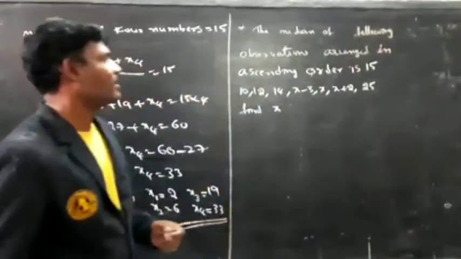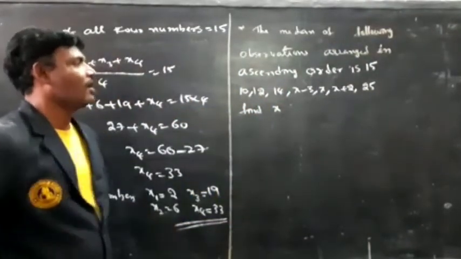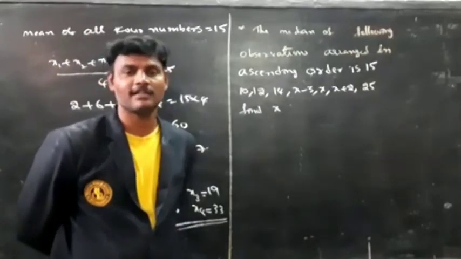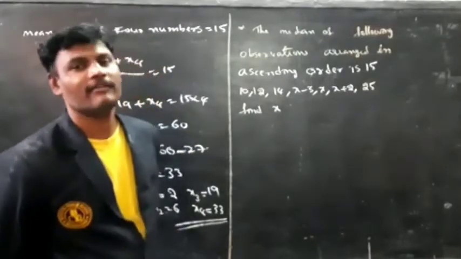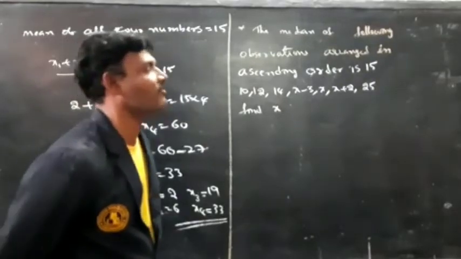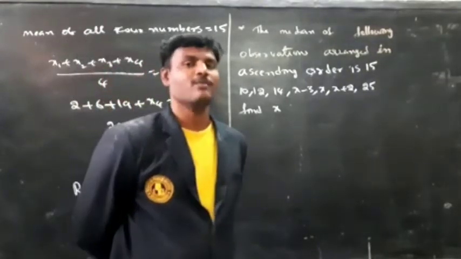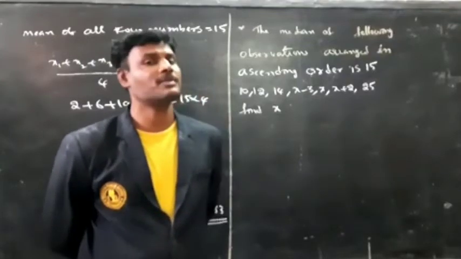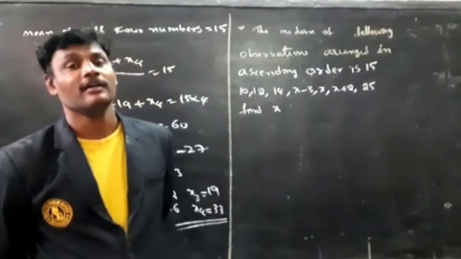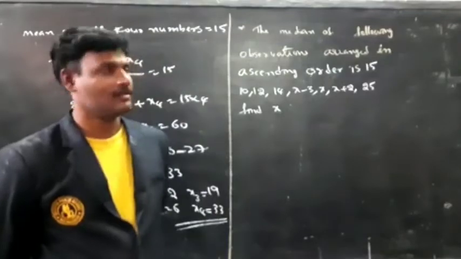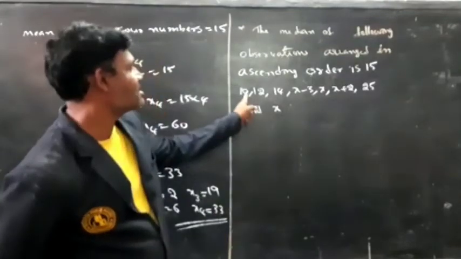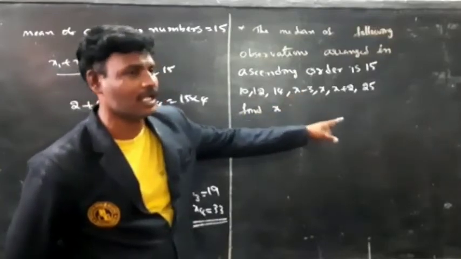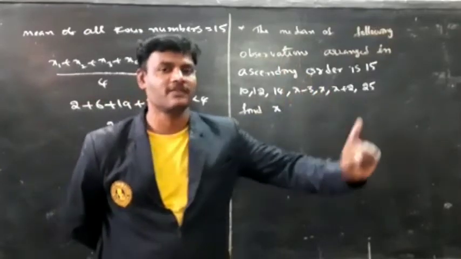The median of the following observations, arranged in ascending order, is 15. The observations are already arranged in ascending order: 10, 12, 14, x minus 3, x, x plus 2, 25.